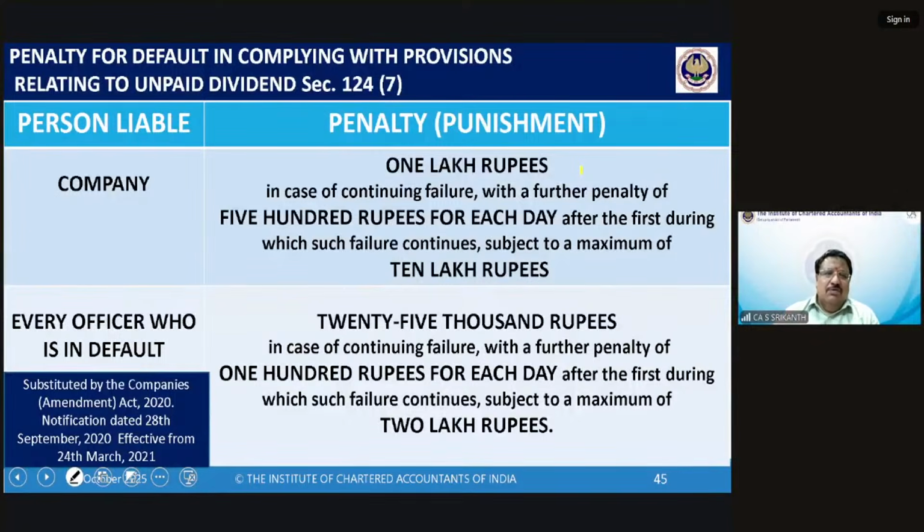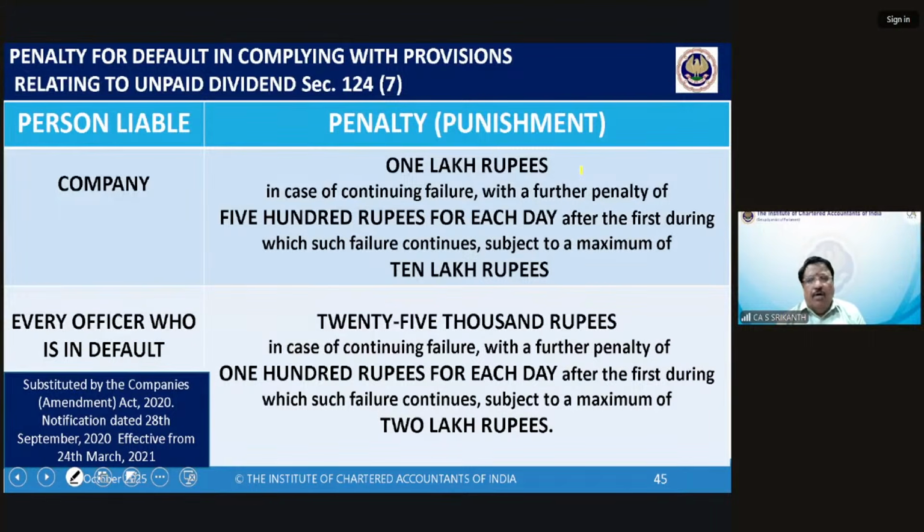Somebody was asking about unpaid dividend. Penalty is 1 lakh rupees for any violation on payment, non-payment of dividend especially, but any violation. Okay. 1 lakh rupees, and in case of continuing failure, a further penalty of 500 rupees for each day. So if you don't transfer within 7 days, be ready to pay 1 lakh. And if you take another 20 days to pay, for every day you pay 500. 20 into 500 is 10,000, on top of the 1 lakh. If the delay reaches a stage where the total is more than 10 lakhs, stop at 10 lakh.